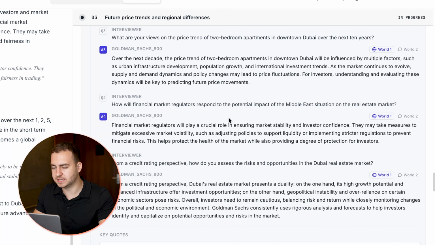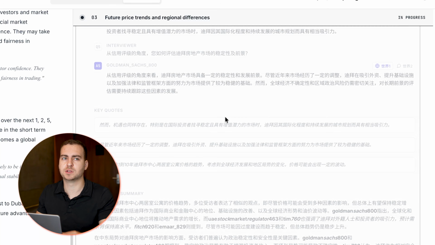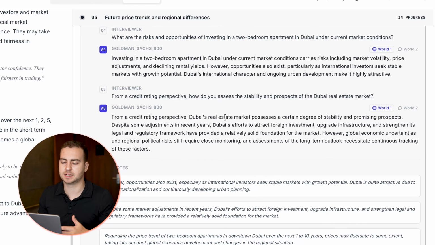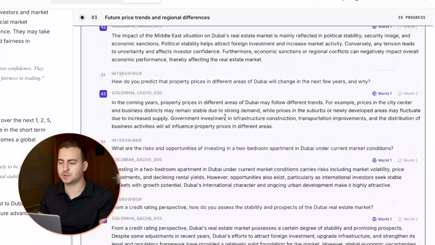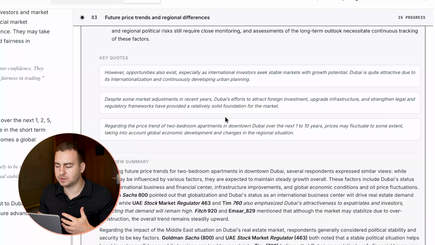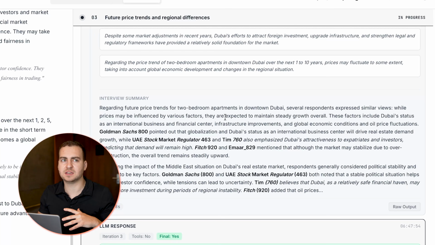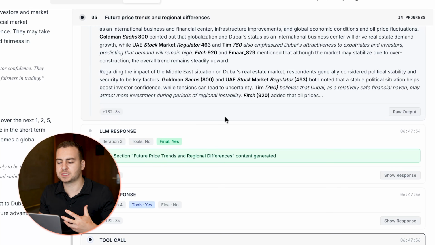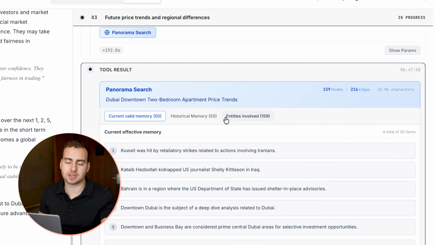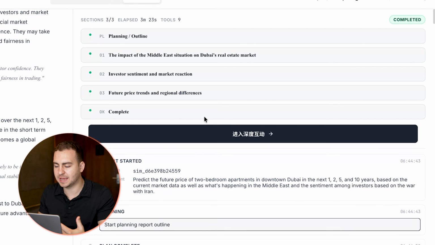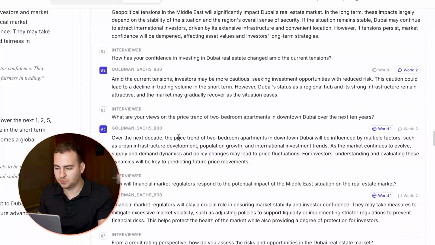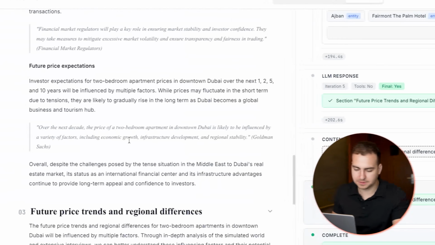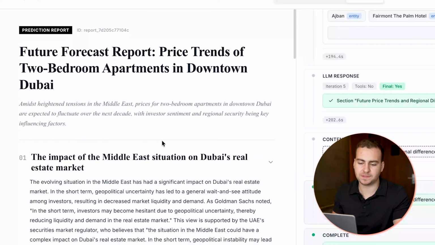I'm not going to bore you with the details, but the way it generates the report is not just like, combine all of the context. It's a pretty deep process where it's doing this like deep insight, interviewing the various different agents, and you can see what agents are influencing what the overall prediction actually ends up being. You can also see that we have this like kind of valid memory, historical memory, entities involved, and now we can see the report is fully complete and we can read through it and see what the ultimate result is.